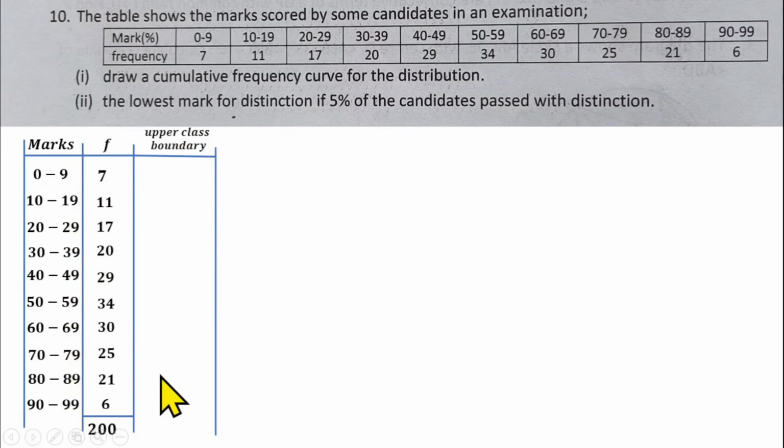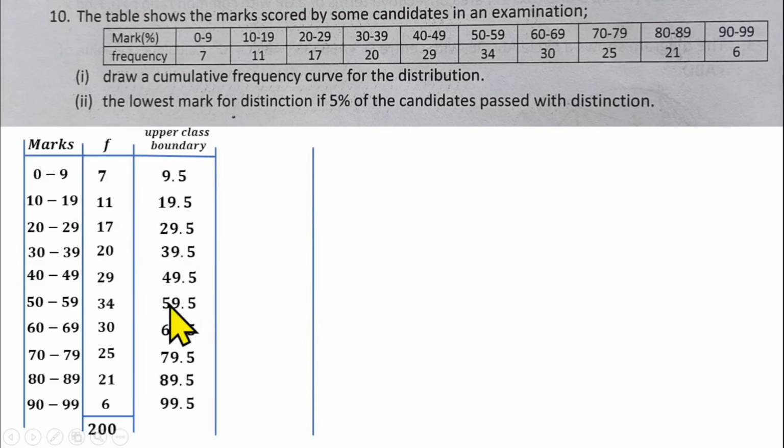If you add 0.5 to 9, that gives us 9.5. 0.5 to 19, 19.5. 29 plus 0.5 gives us 29.5, and so on like that. So now we have already gotten our upper class boundary. The next thing to add to the table to be able to get the cumulative frequency table is the cumulative frequency.